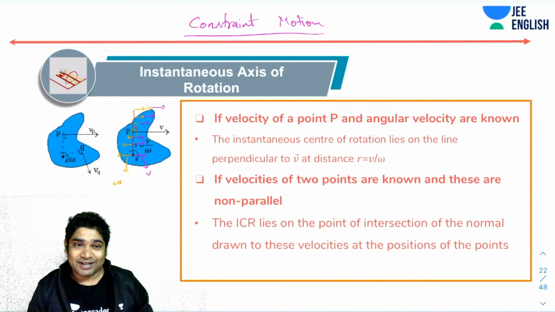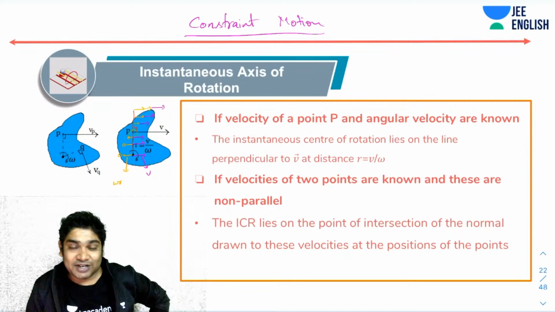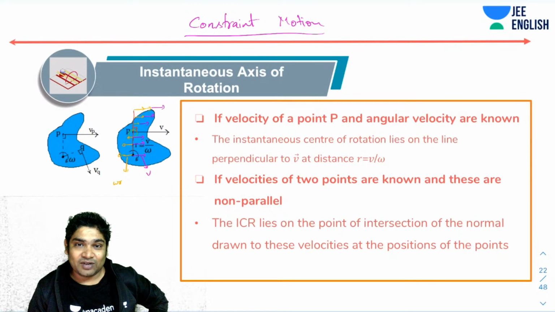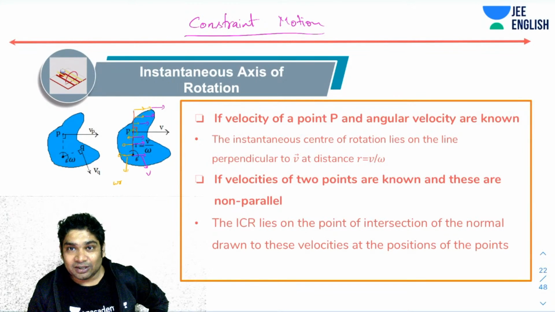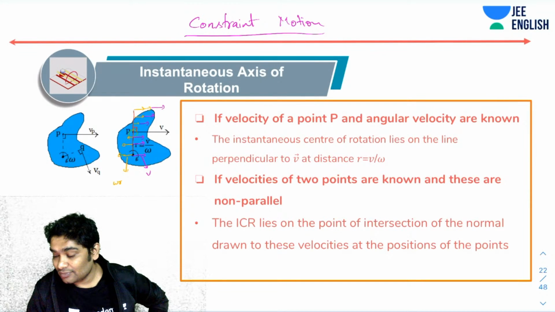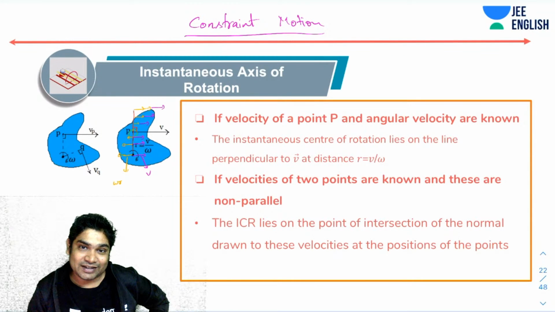So string constraint means whenever the motion of any body is restricted because it is attached to strings, and pulley constraints mean the restriction which the motion of any object will have because it is attached to a pulley. That's about it. The mathematical equation describing that is called the constraint equation. And if you want to know about that in detail, then you can watch my lecture on constraint motion.